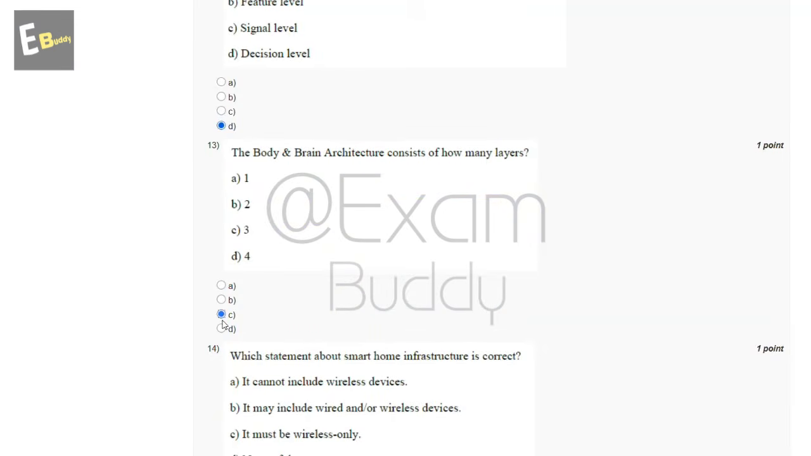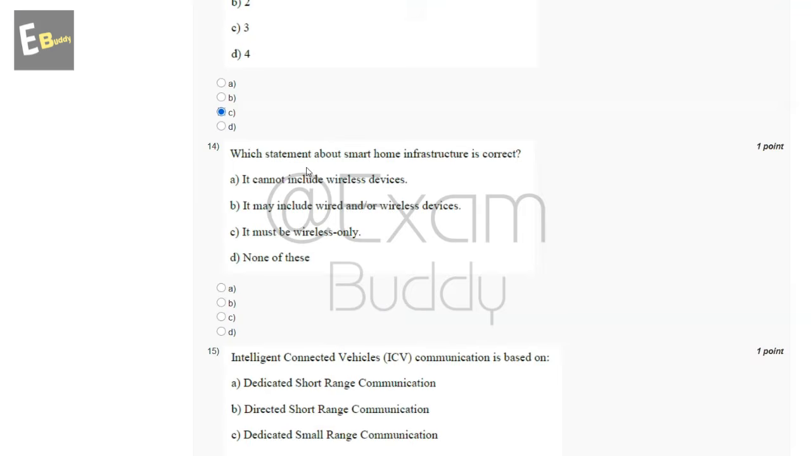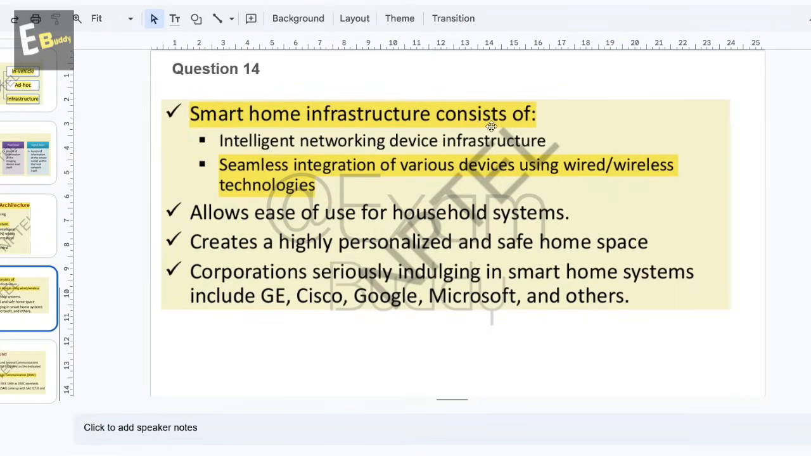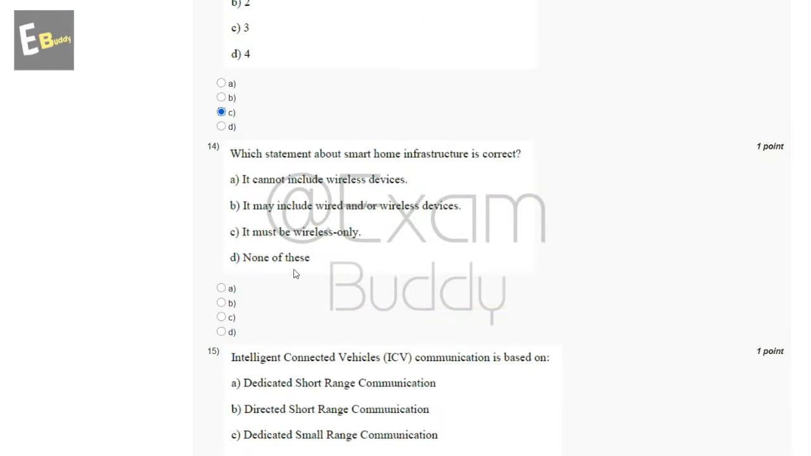Now the 14th question is: which statement about smart home infrastructure is correct? So these are the options, and now let's check the answer of our 14th question. Smart home infrastructure consists of seamless integration of various devices using wired and wireless technology. So the answer of our 14th question is B.